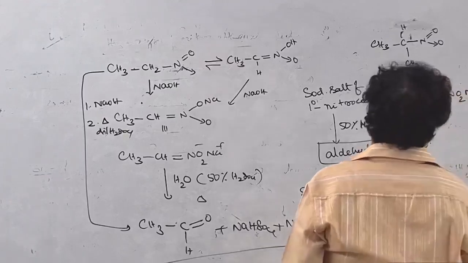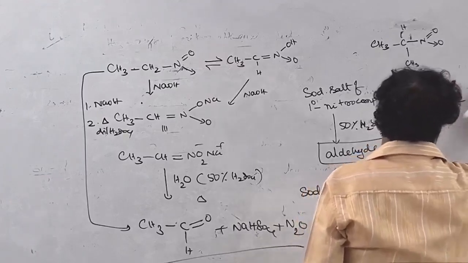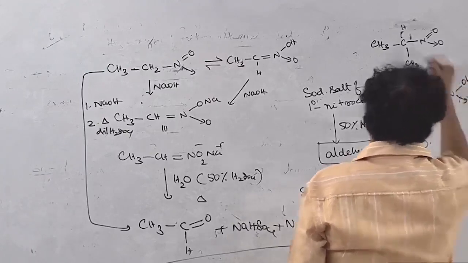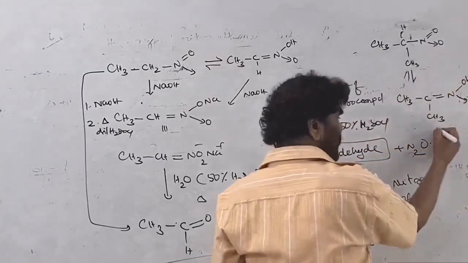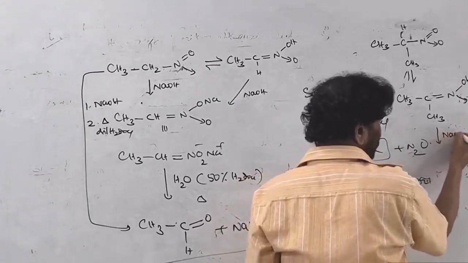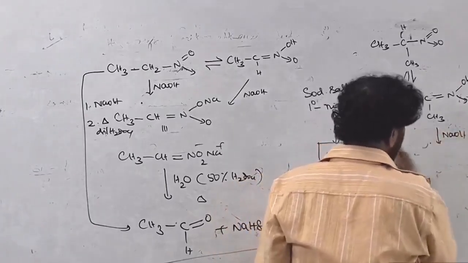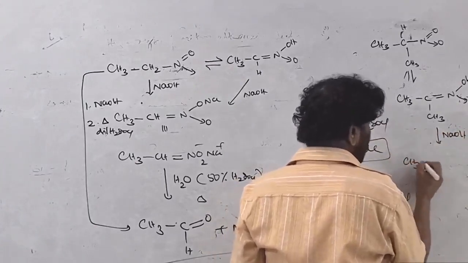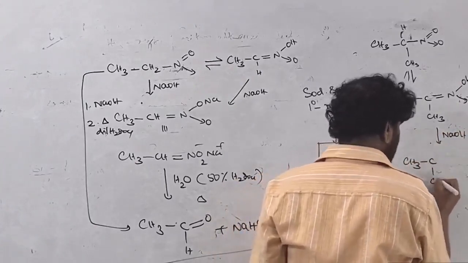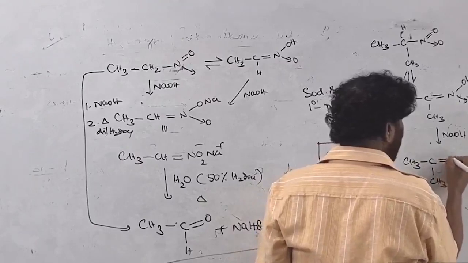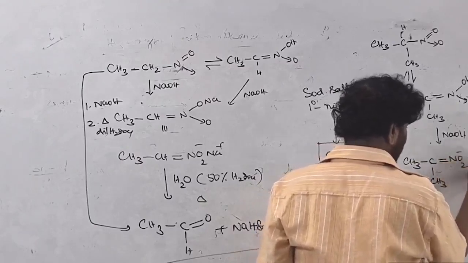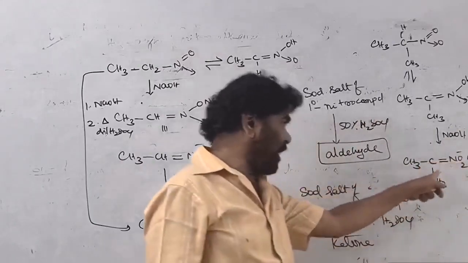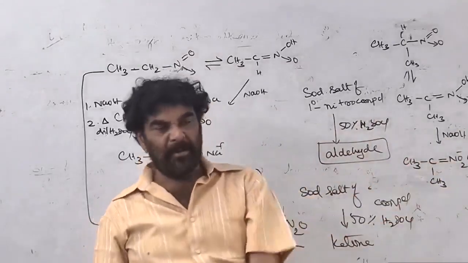This is the aci form, with OH. This on treatment with sodium hydroxide now gives the sodium salt, CH3 CH3 double bond NO2 minus Na plus. It is the sodium salt of the secondary nitro compound.